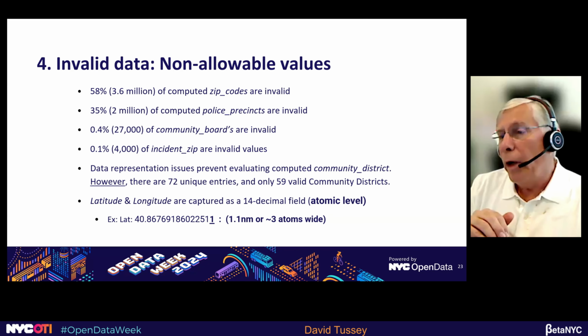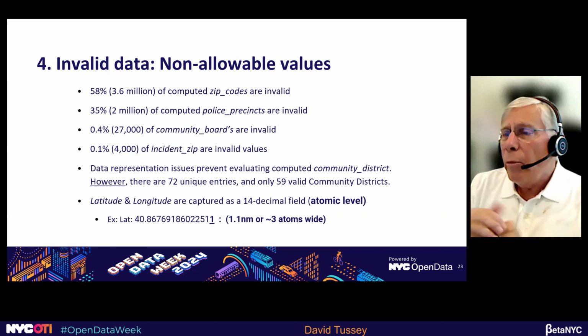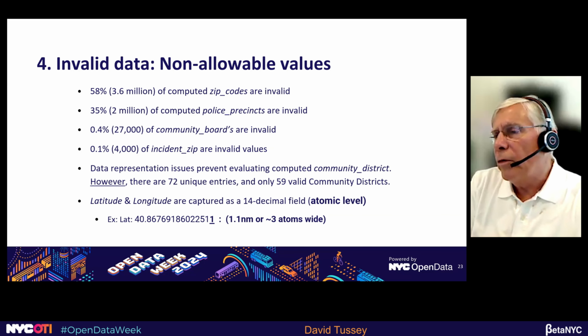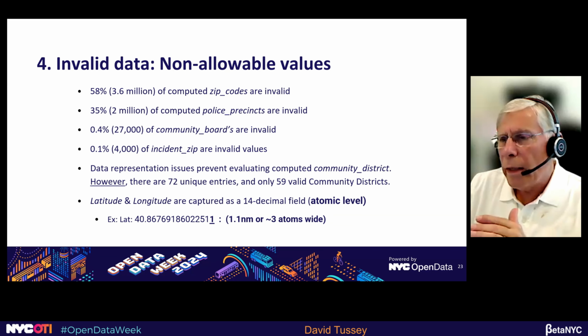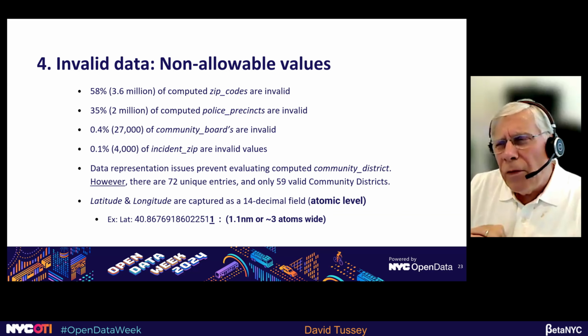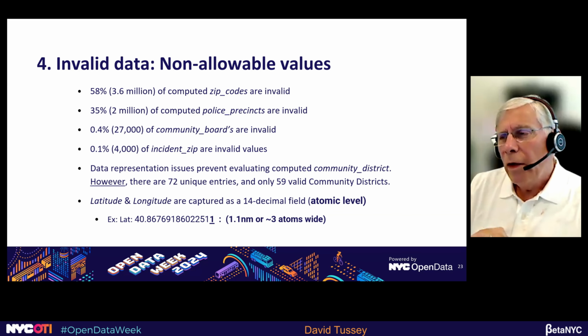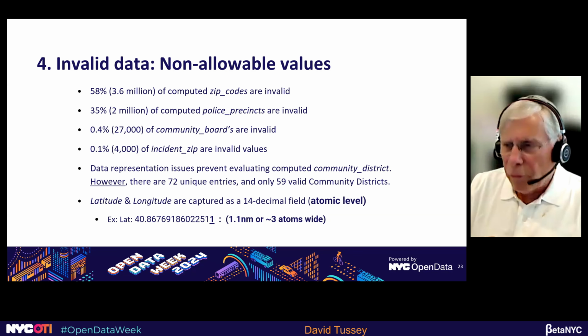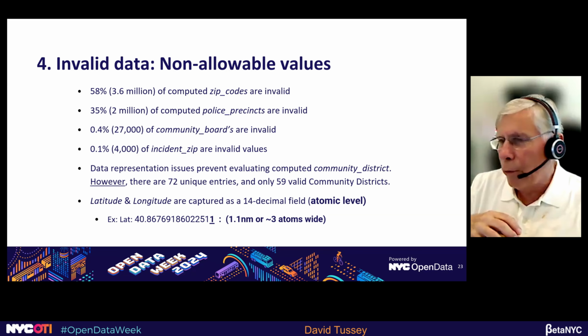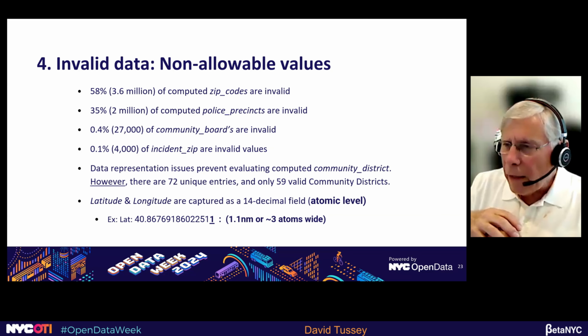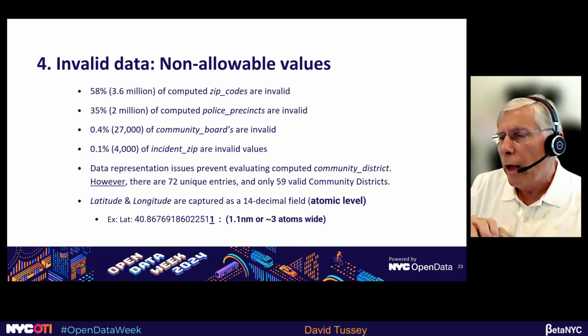So it's a bunch, but data representation does have some challenges, particularly when we looked at community district. We couldn't really evaluate, but we did note that there's 72 unique entries, but there's only 59 valid districts. So it's almost certain that 13 of those entries are invalid. And as a final comment, a curious thing: the latitude and longitude fields are captured as a 14 decimal field.